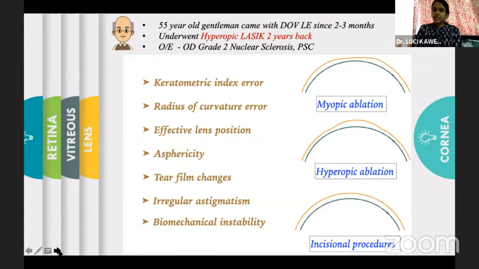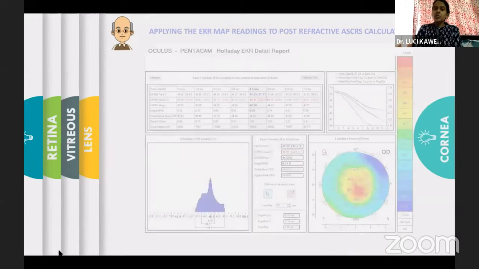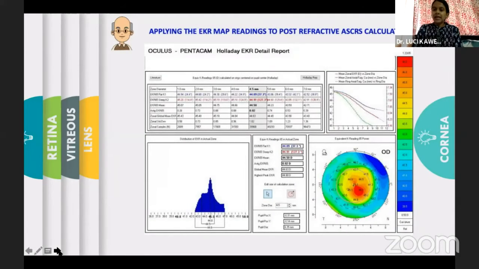There is a change in radius of curvature, effective lens position prediction becomes difficult, and there are other factors which get affected, like the asphericity of the cornea, the tear film, whose role we saw in the prior case. It might induce irregular astigmatism also and affects the biomechanical instability. Now, when we have all these alterations, going ahead with the normal anterior corneal values for our IOL power calculation would give us erroneous results.